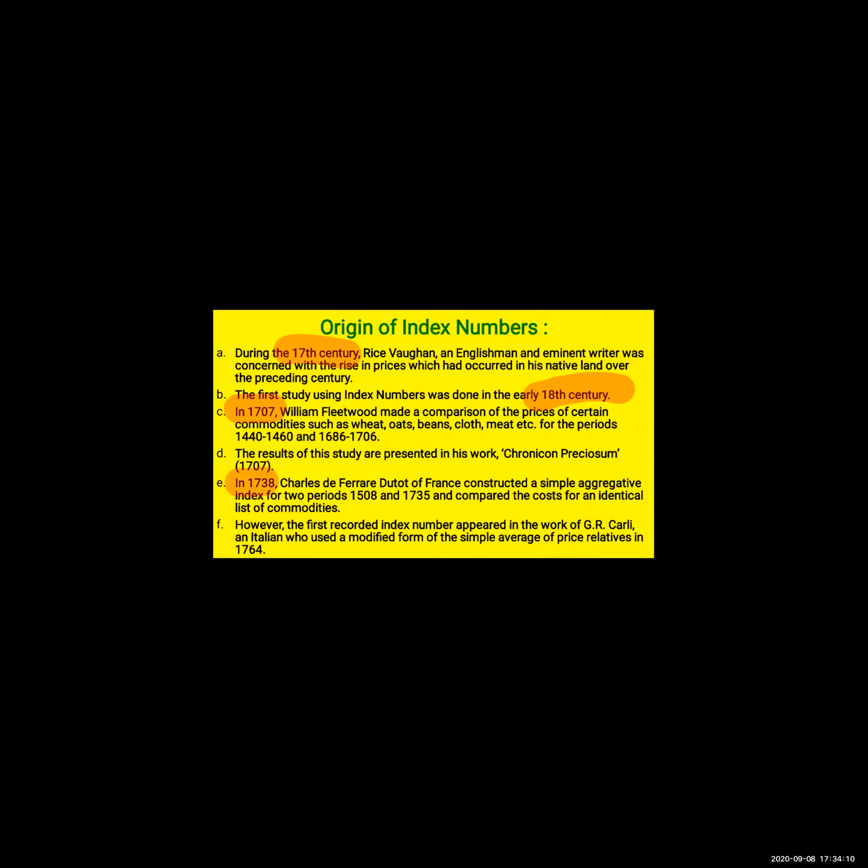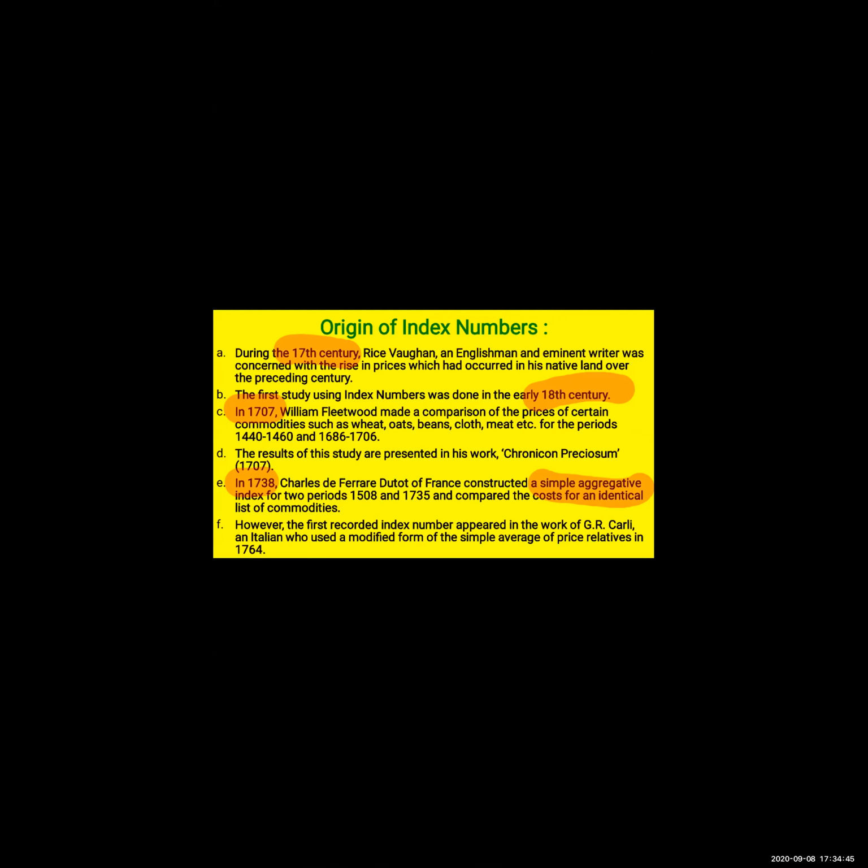Next is about in the year 1738, Charles de Ferrare du Tot of France constructed a simple aggregative index for the period of 1508 and 1735 and compared the cost for an identical list of product. Identical list of product means what? He was comparing price of wheat of the year 1508 and price of wheat in the year 1735. Okay, understood till here?